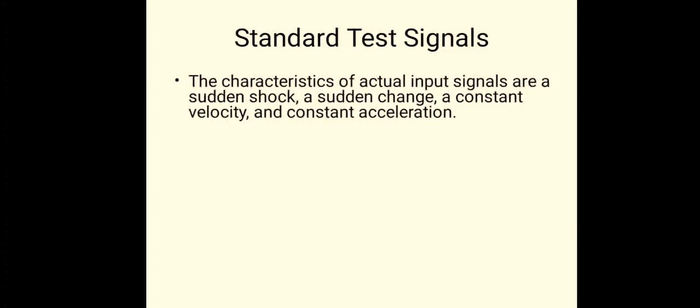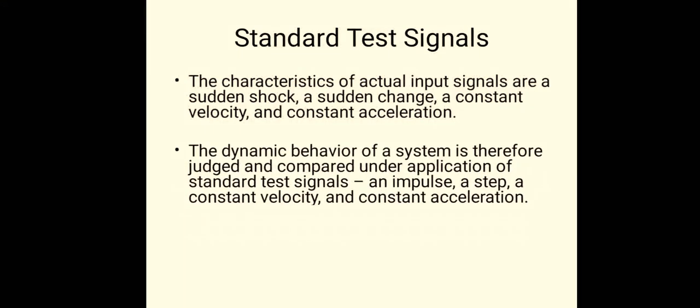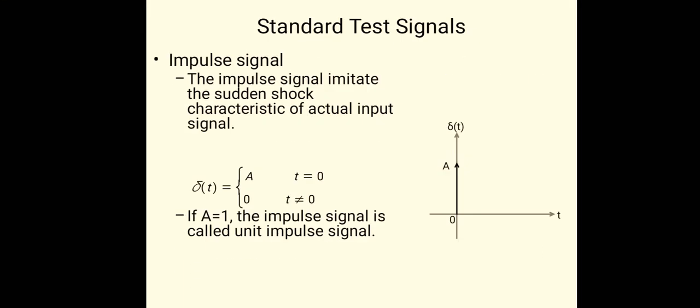For this particular analysis, we require some standard test signals. In the control system, we are using some standard test signals. These are the step input, impulse input, ramp input, and parabolic input. First, the impulse signal is denoted by delta of t. Its mathematical definition is equal to A for time instant t equal to 0 only. It is only present for t equal to 0. Laplace of impulse signal is always 1.